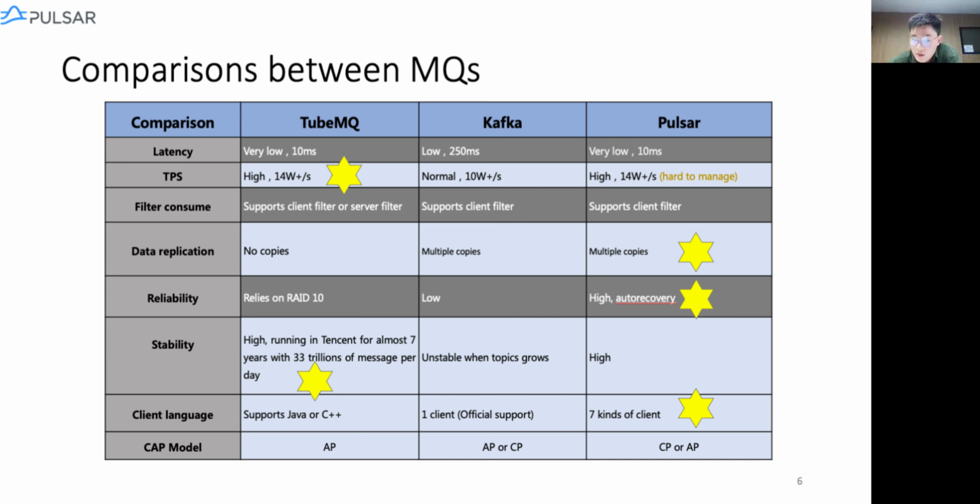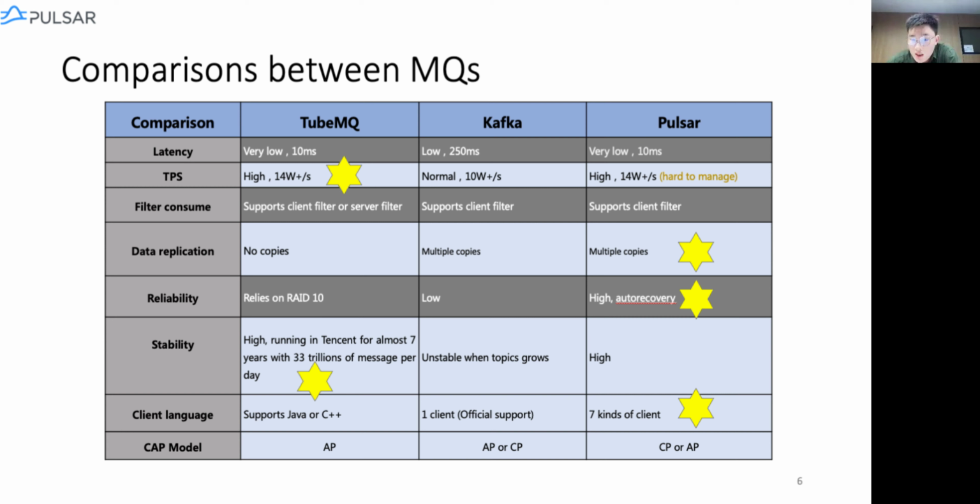And note that TubeMQ doesn't have replication for data, which is the main drawback when users want their system to be reliable. And the most brilliant feature we think in Pulsar is the auto recovery. This is done automatically without human interaction. We know that in Kafka, such an operation often drives people crazy because you need to transfer the data to other brokers manually. And this could be a disaster. If the replicas are reduced to a certain amount, the Kafka topic cannot be used anymore.